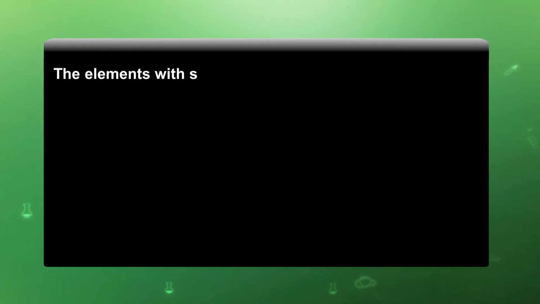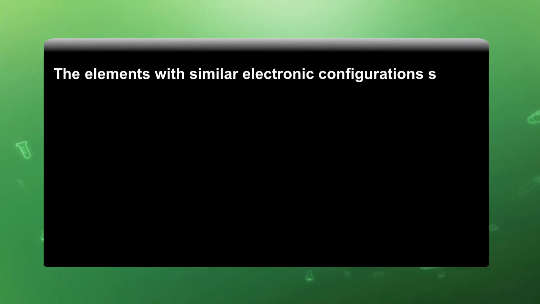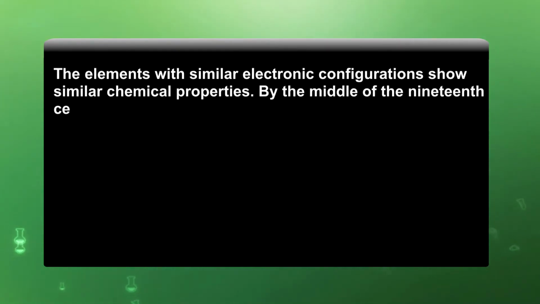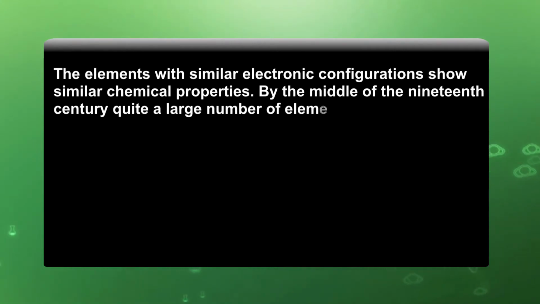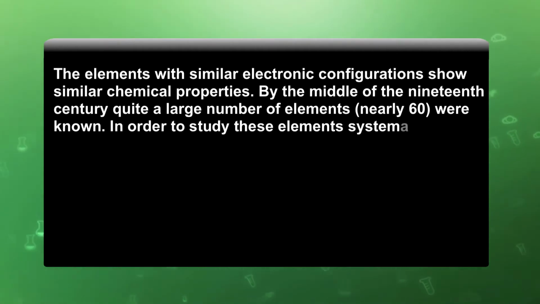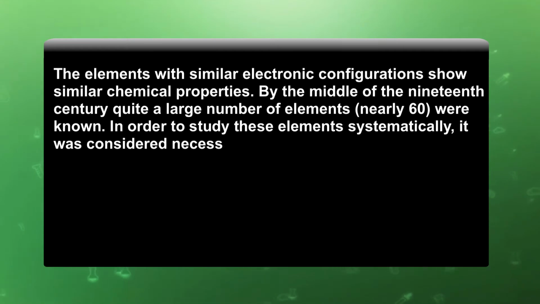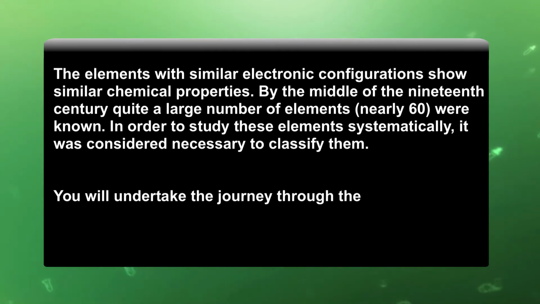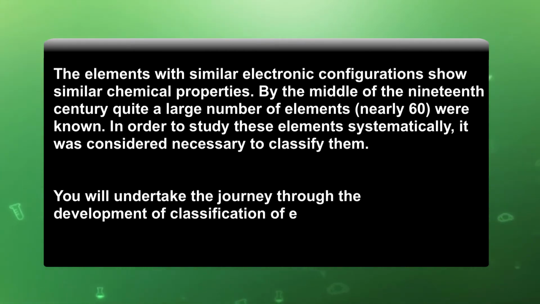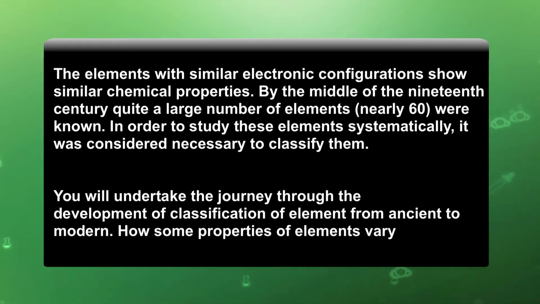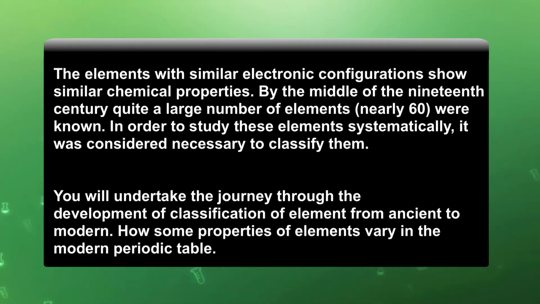The elements with similar electronic configurations show similar chemical properties. By the middle of the 19th century, quite a large number of elements, nearly 60, were known. In order to study these elements systematically, it was considered necessary to classify them. In this lesson, you will undertake the journey through the development of classification of element from ancient to modern. You will also study how some properties of elements vary in the modern periodic table.